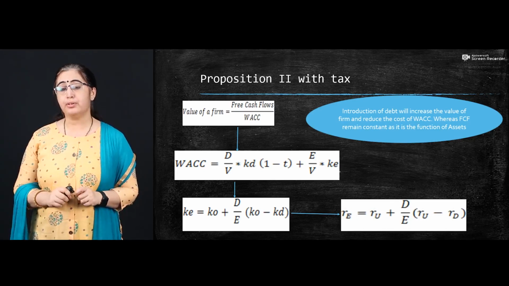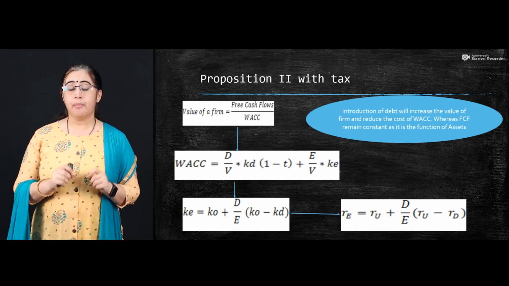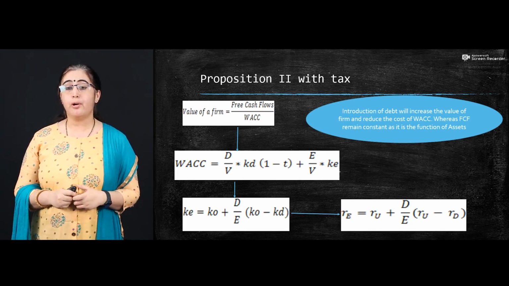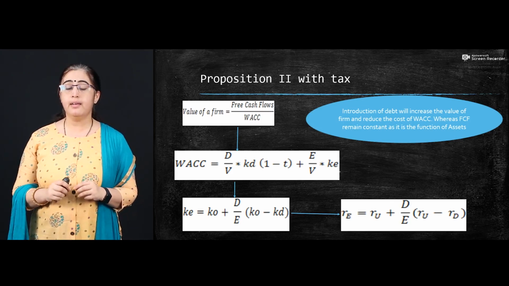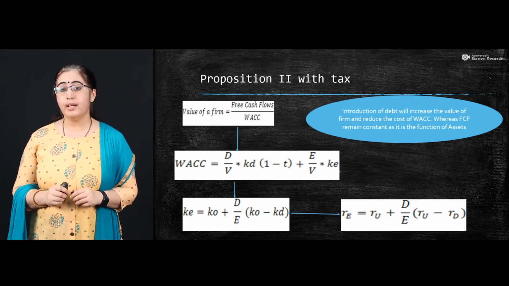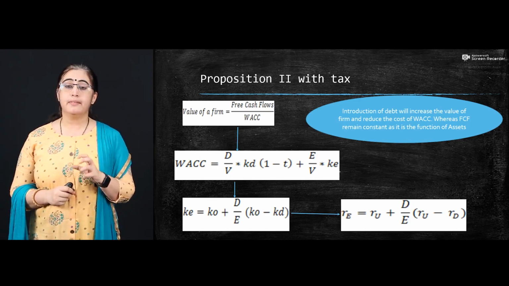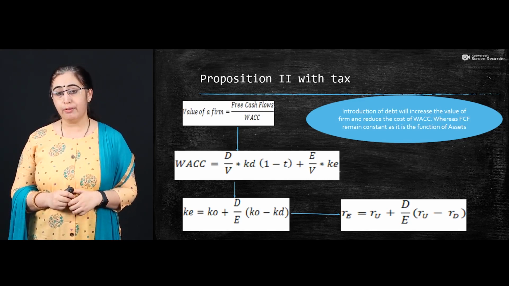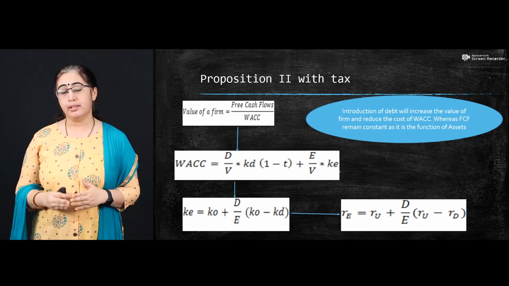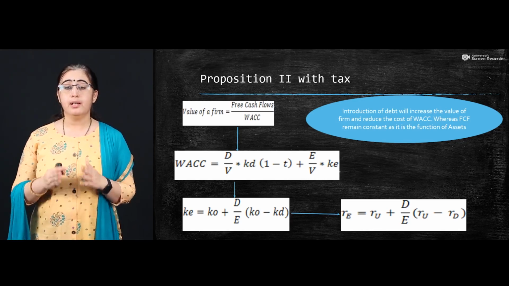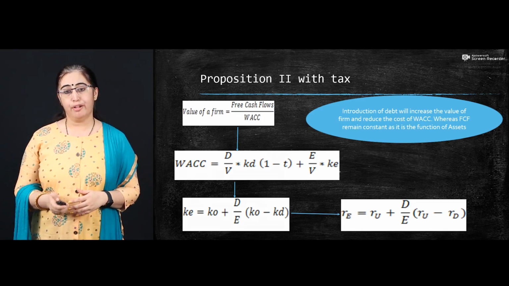So it is very important to calculate return in the proposition with tax. How are you able to get the return on equity? It is simply the return of an unleveraged firm plus the ratio, the proportion of debt and equity, in brackets the unleveraged firm return minus the debt capital return. In this way you are able to get the return on equity.